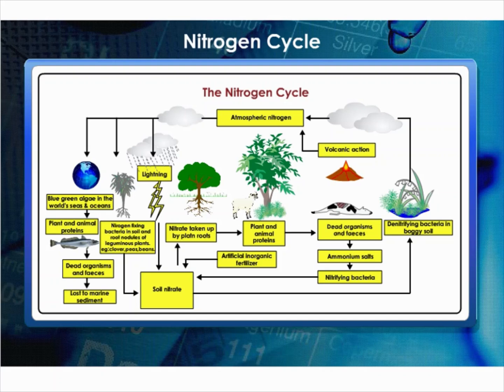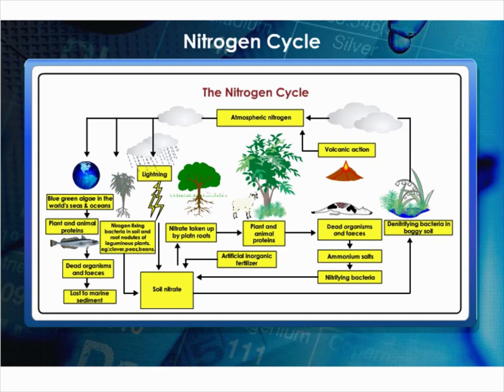Once nitrogen is converted into these usable compounds, it can be utilized by plants from the soil through their root system. Nitrogen is then used for the synthesis of plant proteins and other compounds. Animals feeding on plants get these proteins and other nitrogen compounds. When plants and animals die, bacteria and fungi present in the soil convert the nitrogenous wastes into nitrogenous compounds to be used by plants again.